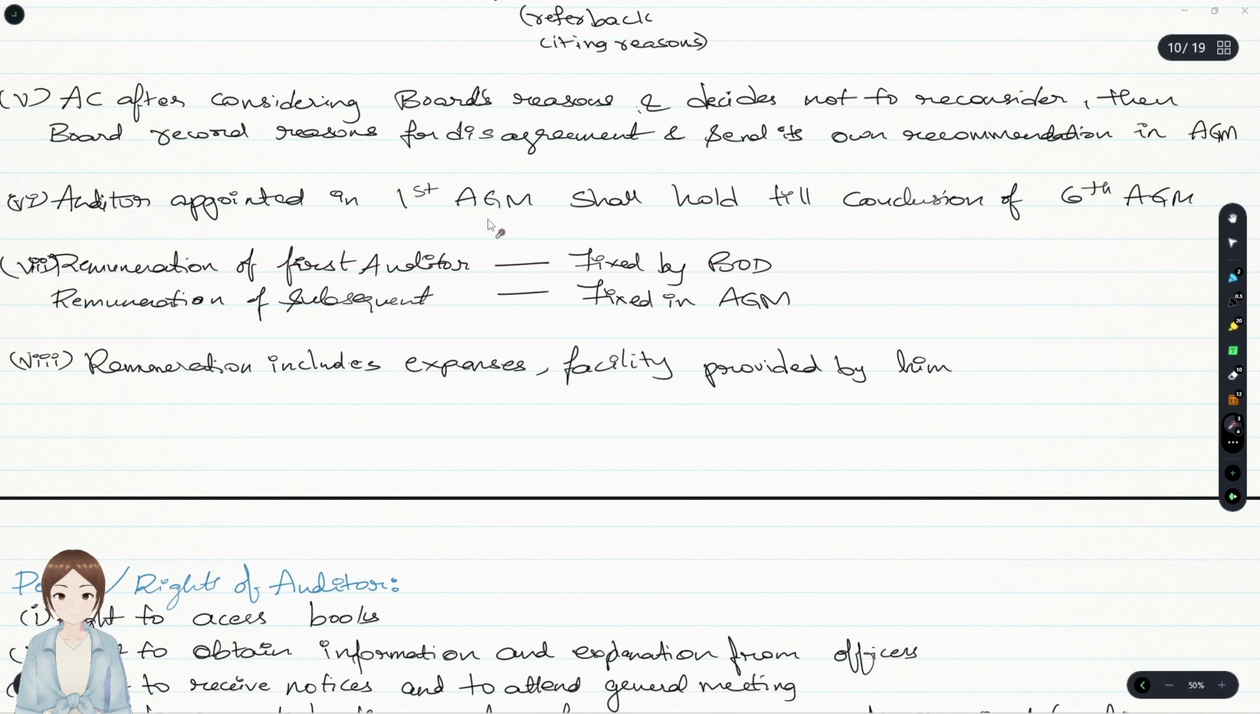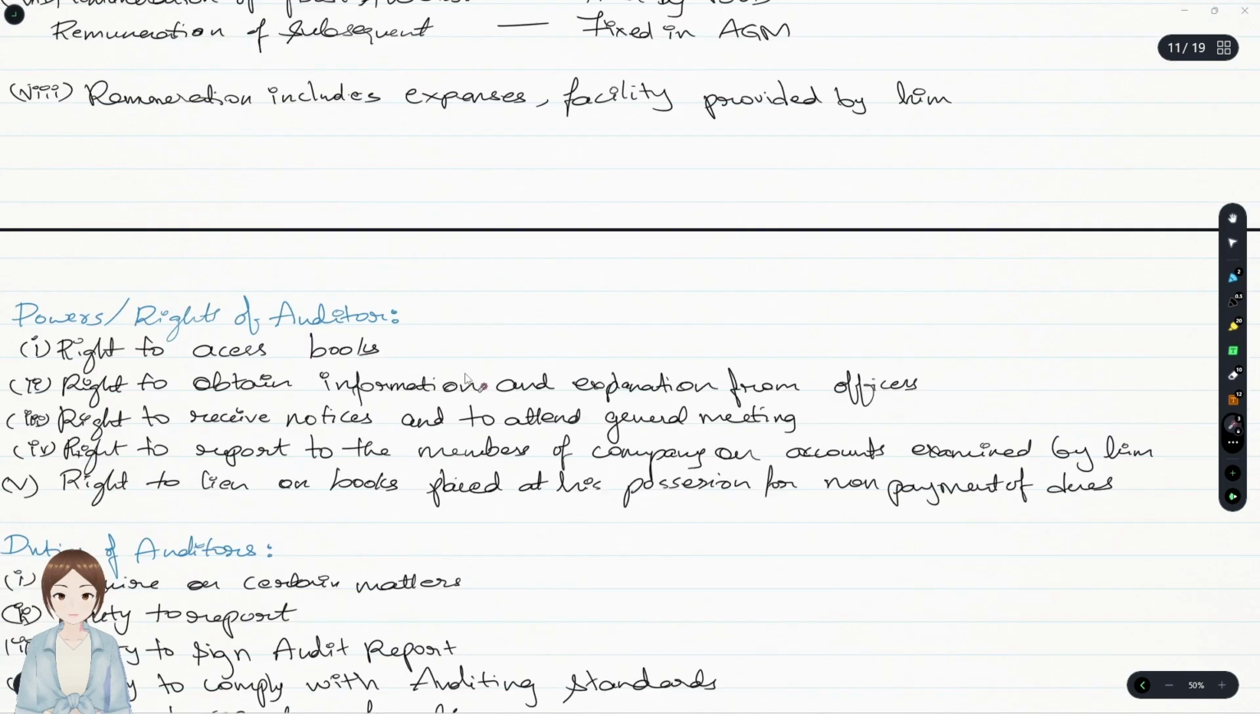Auditor appointed in the first AGM shall hold office till the conclusion of the sixth AGM, that is one term of 5 years. And remuneration of the first auditor appointed is fixed by the board, and if it has an audit committee, it will fix, or remuneration of subsequent auditors is fixed in the AGM. Remuneration includes expenses or any facility provided by him.